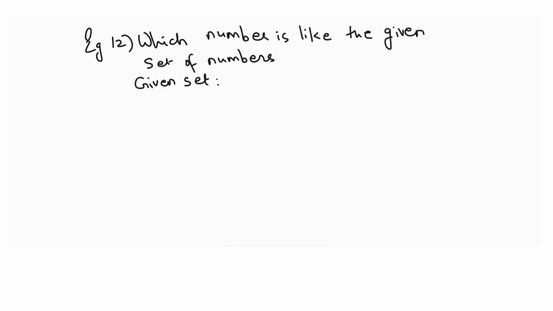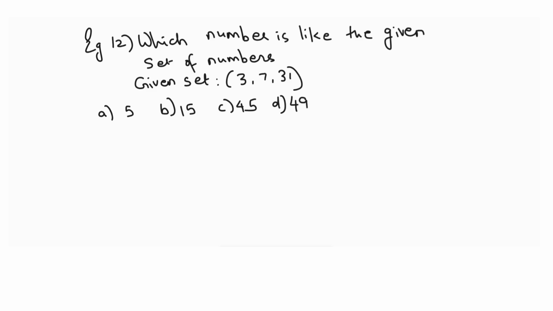Given set is 3, 7 and 31. Now you have to find out the relationship between these three numbers which will be applicable to the next number. Which number? The fourth number they want you to find out. So 5, 15, 45 and 49 are the options.